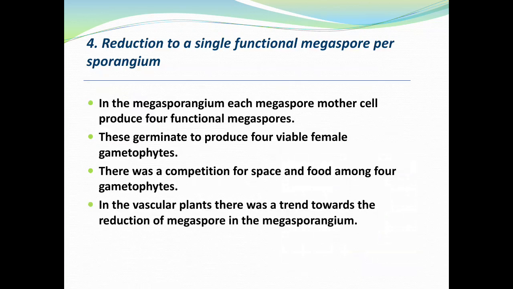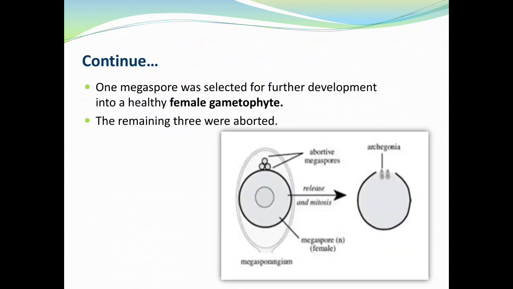In the vascular plants, there was a trend toward the reduction of megaspores in the megasporangium. One megaspore was selected for further development into a healthy female gametophyte. The remaining three were aborted.